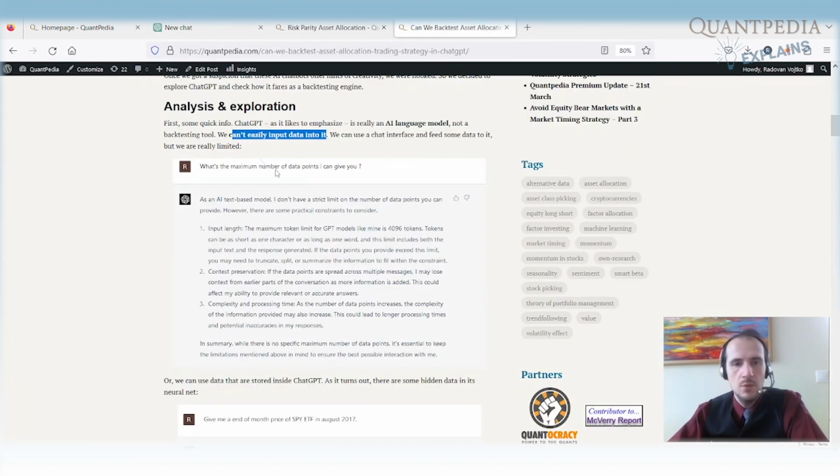The maximum number of data points we can give is around 4,000 tokens. So it's like 4,000 words or 4,000 data points. So it's really not a lot.